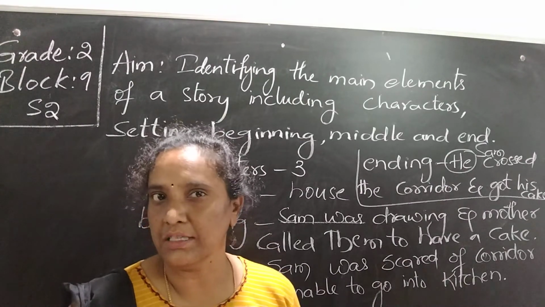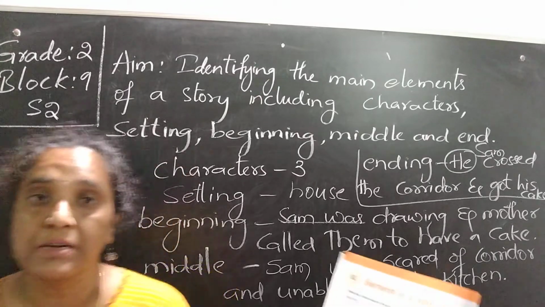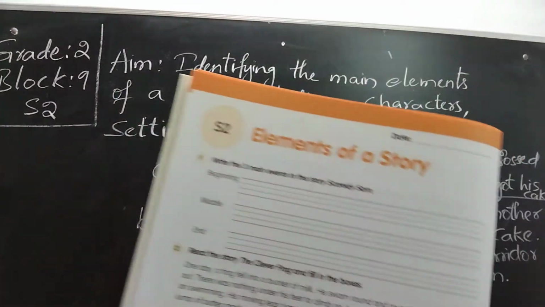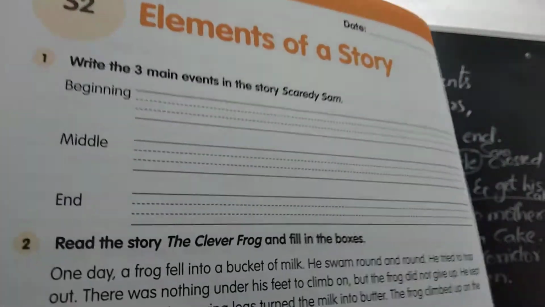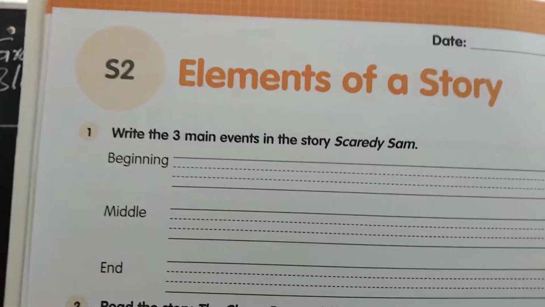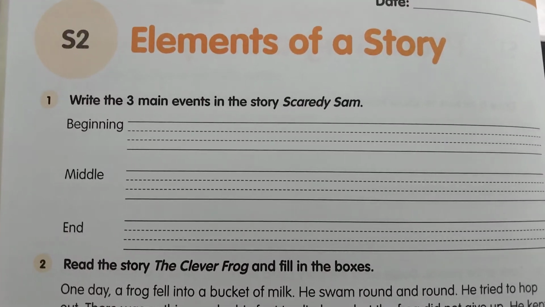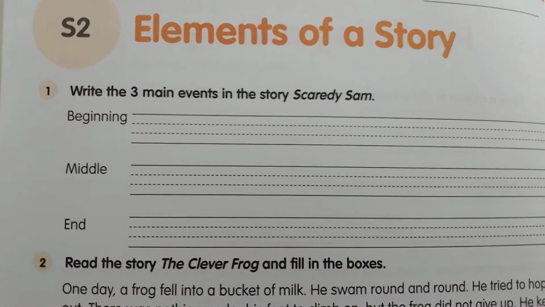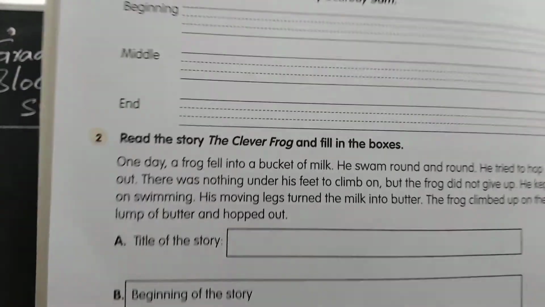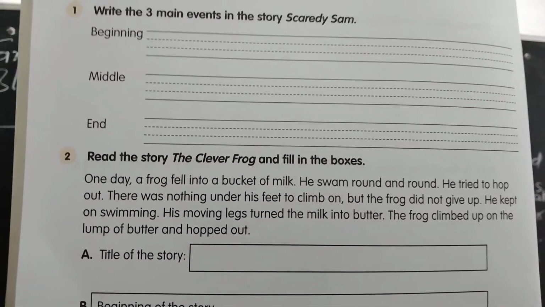Based on this, we can complete our volume, page number 6, the elements of a story. First, you want to write the first three events in the story Scaredy Sam: what happened in the beginning, in the middle, and in the ending. You want to complete it on your own, just writing in a sentence. Now the second question: you want to read the story The Clever Frog and fill in the boxes.